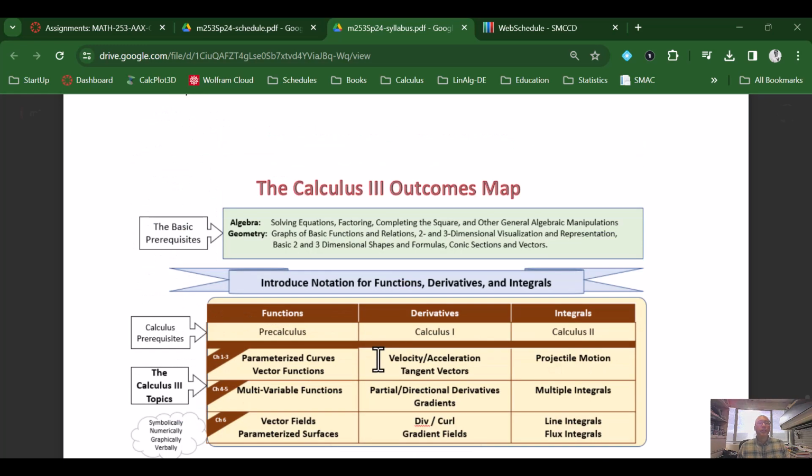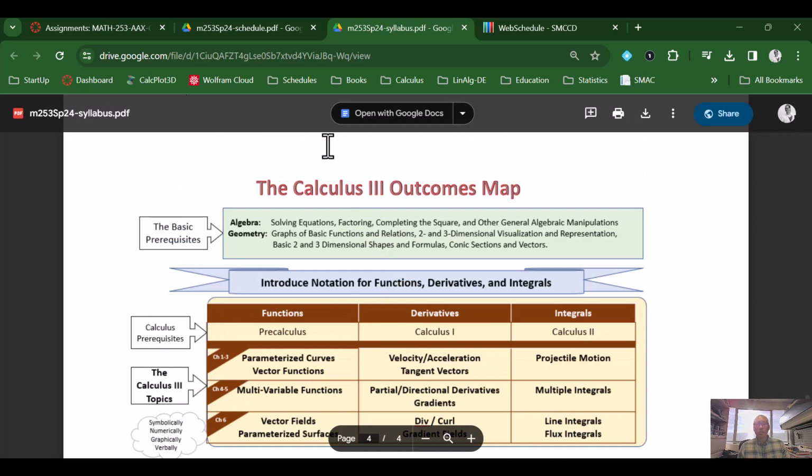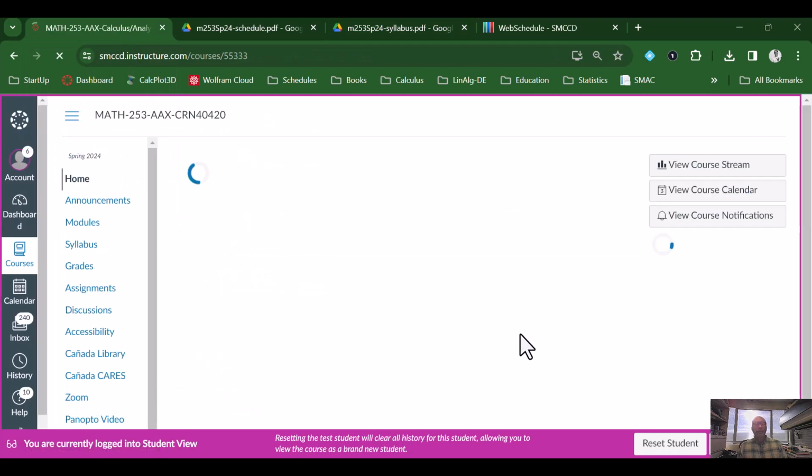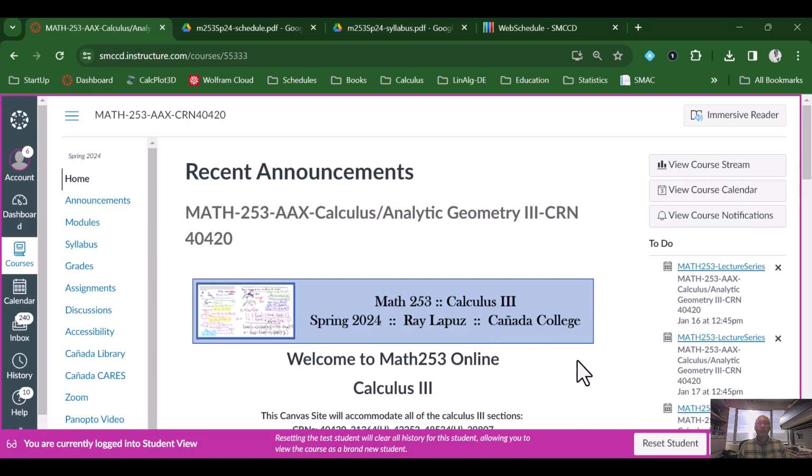Okay, so that is our general layout for the course. Those are the topics that we're going to be expected to study, and that's it. So I think this is how we're going to start our course.